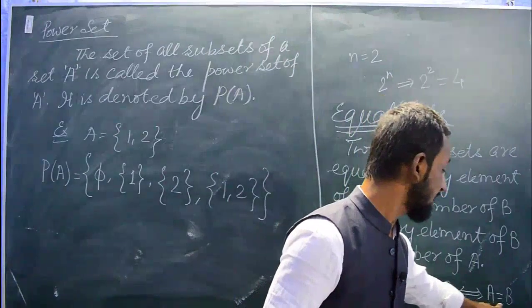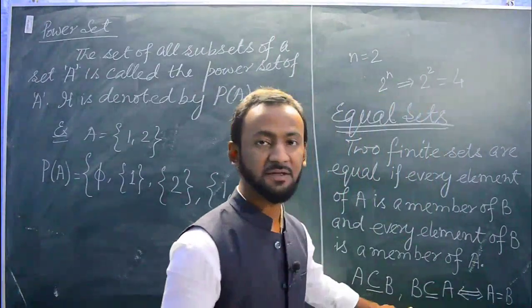If two sets are equal, then they will be subsets of each other.